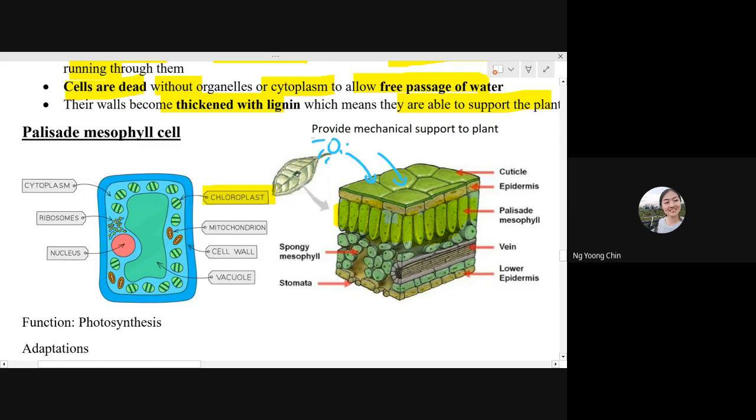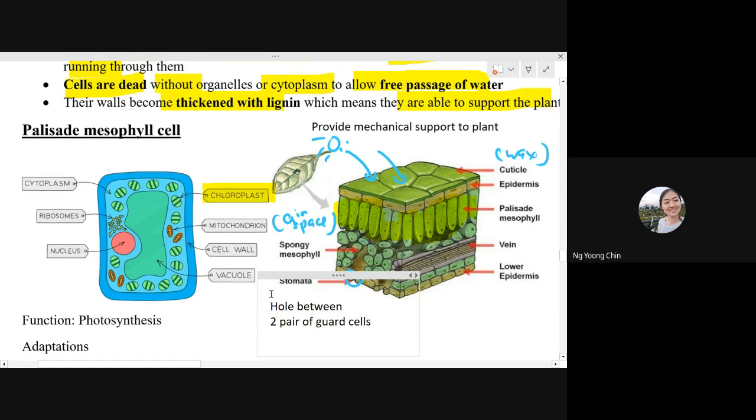Okay, so you can imagine that this is a cuticle. Cuticle is a kind of transparent layer of wax. It's a waxy layer. Then followed by the palisade mesophyll cell, and then spongy mesophyll cell, which has a lot of air space between them. See, this is air space. And then the small holes, the hole between two guard cells, is known as stomata.